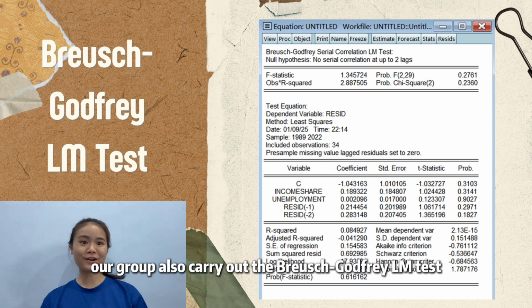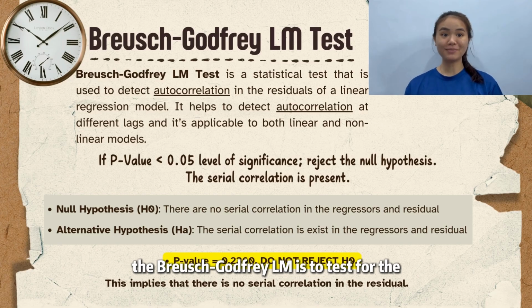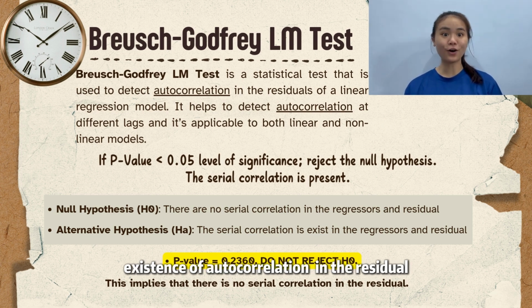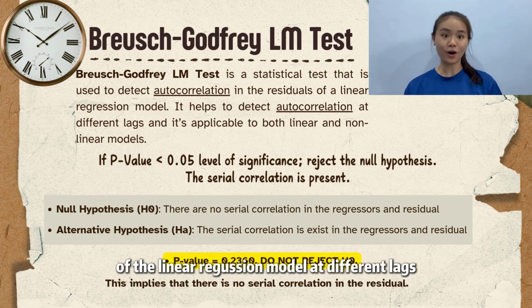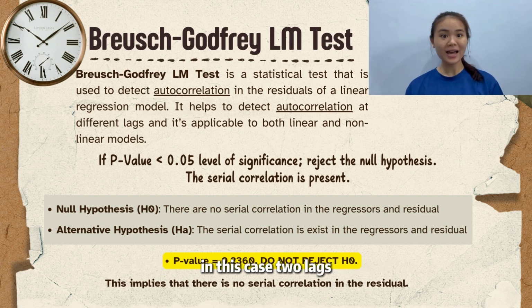Our group also carries out the Breusch-Godfrey LM test. The Breusch-Godfrey LM test is a test for the existence of autocorrelation in the residuals of the linear regression model at different lags, in this case 2 lags. The null hypothesis here is that there is no serial correlation in the residual and regressor, and the alternative hypothesis is that there is serial correlation in the residual and regressor.